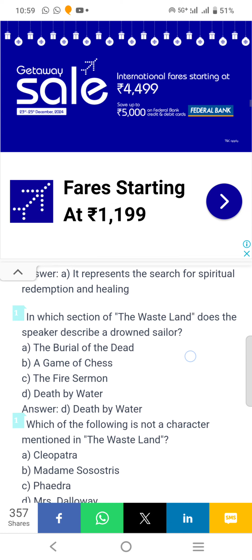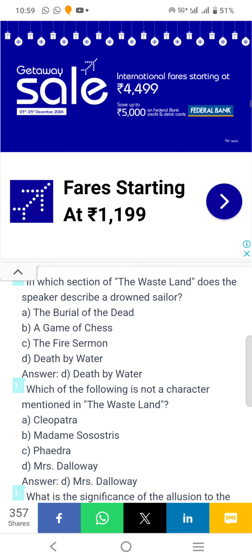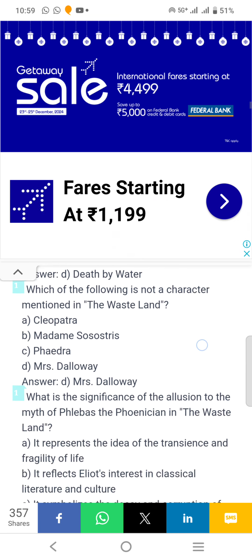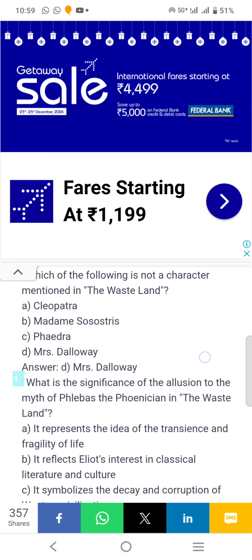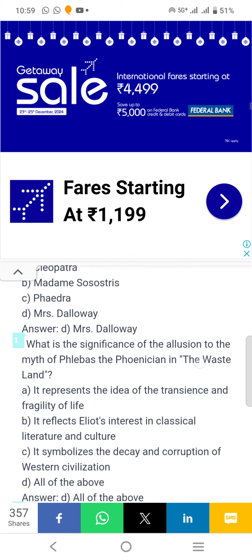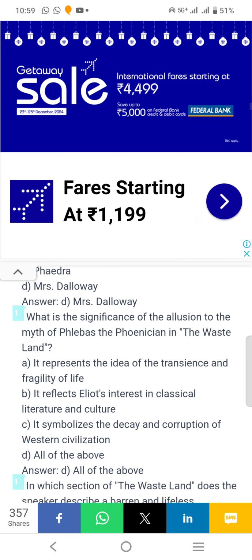In which section of The Waste Land does the speaker describe a drowned sailor? Death by Water. Which of the following is not a character mentioned in The Waste Land? Mrs. Dalloway. Cleopatra, Madame Sosostris, and Phaedria are mentioned. What is the significance of the allusion to the myth of Phlebas and the Phoenician in The Waste Land? Answer is D. It represents the idea of the transience and fragility of life.